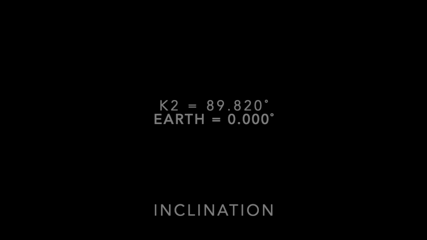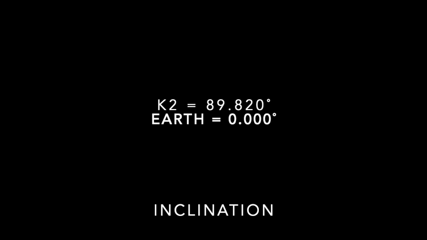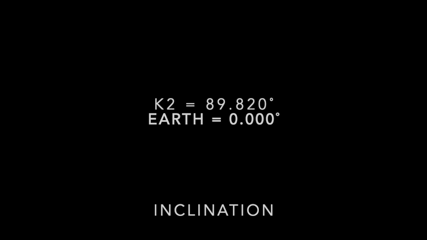Inclination. This parameter is a measure of how the plane of an orbit is tilted with respect to the plane of the ecliptic. If the orbit lies on the plane of its ecliptic, it would have an inclination of 0 degrees. Our calculated inclination is 89.82 degrees. Earth's inclination is 0.000 degrees.